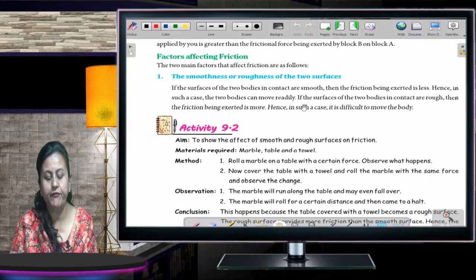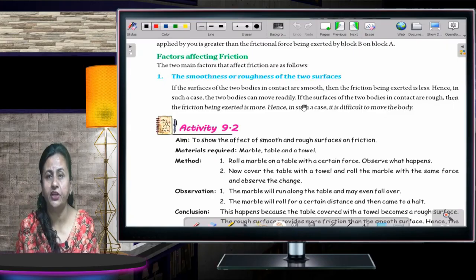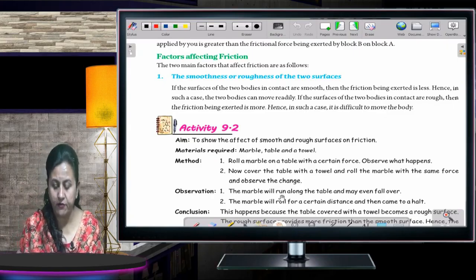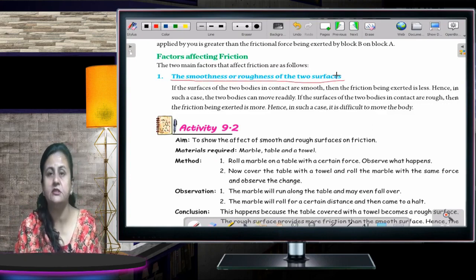We'll start with factors affecting friction. What are the factors which really affect the friction? First is the smoothness or the roughness of the two surfaces. Just now I have given you the example of gloves.